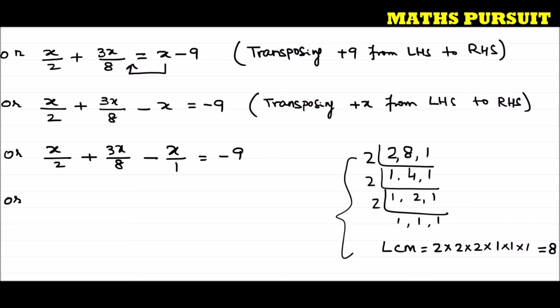So we need to have these denominators as 8. How will we get these denominators as 8? For example, here we have 2. That means I need to multiply this 2 with 4 so that I can get 8.